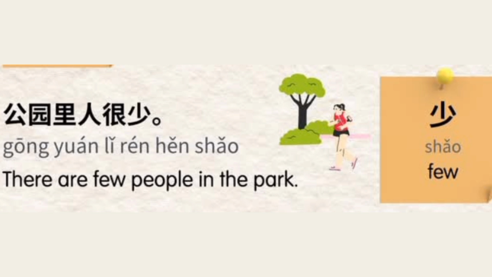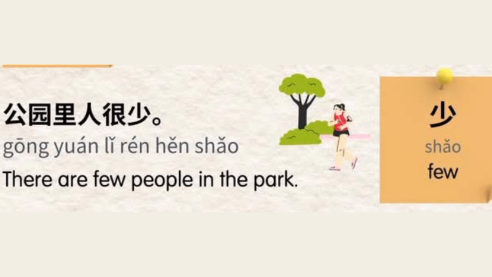Let's explore the example one by one to understand it more clearly. 公园, park. This word is used for park in Chinese. 里, in. 人, people. 很, very. 少, few.